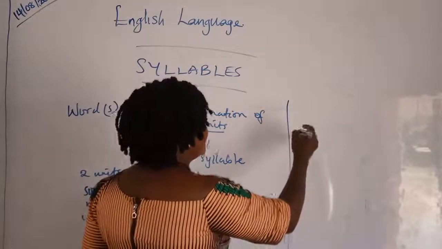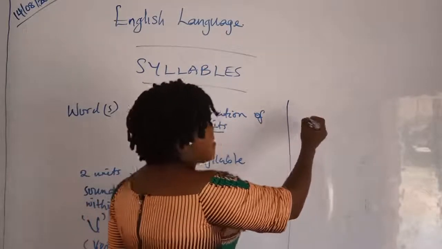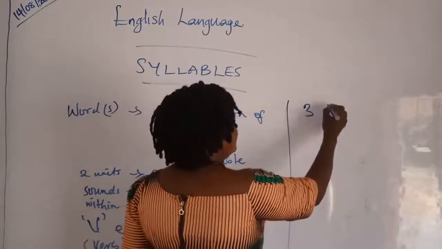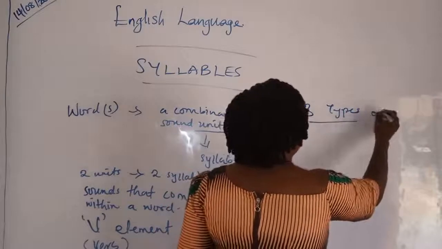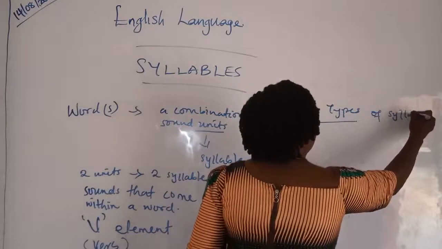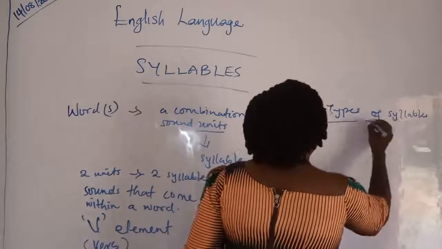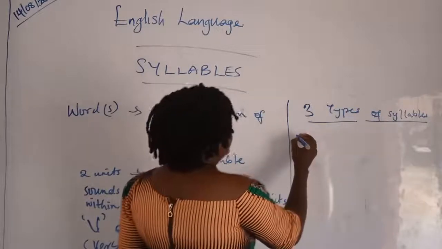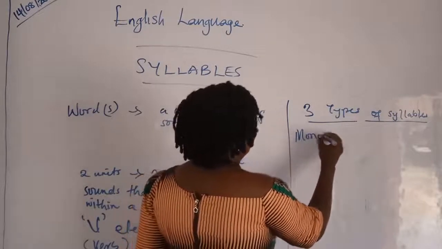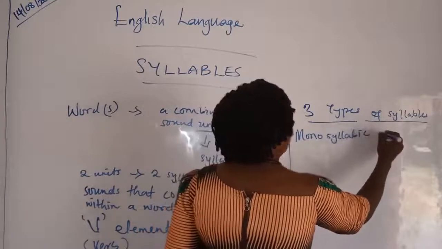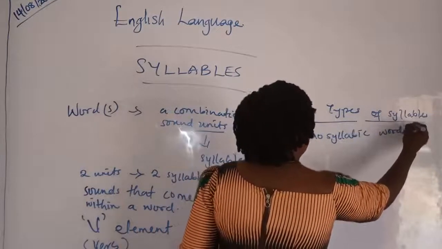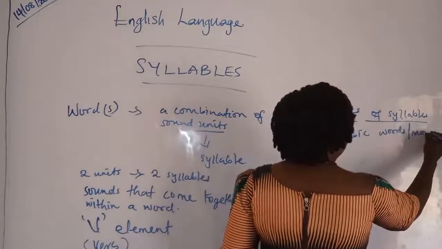So when we talk about syllables, we have three types of syllables. We have the monosyllabic words or monosyllables.